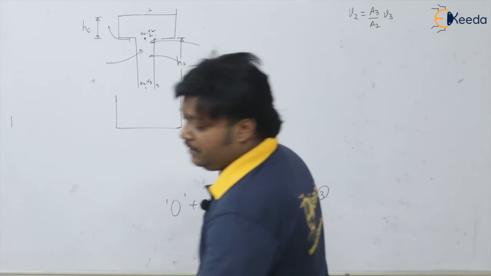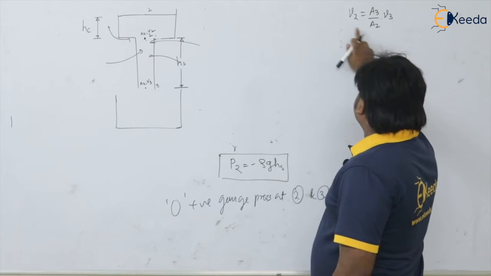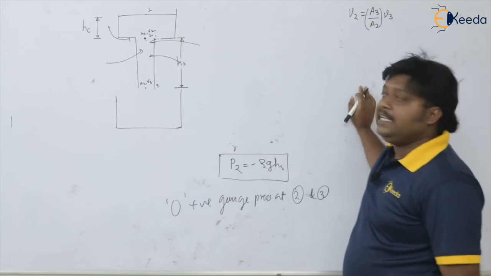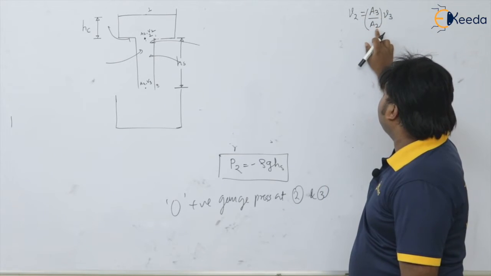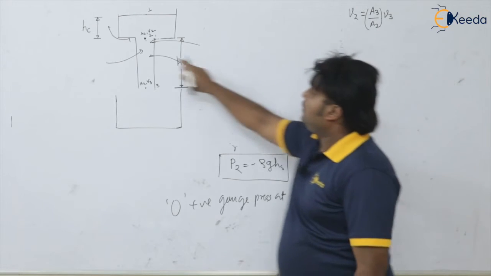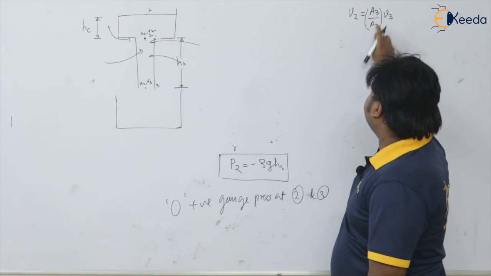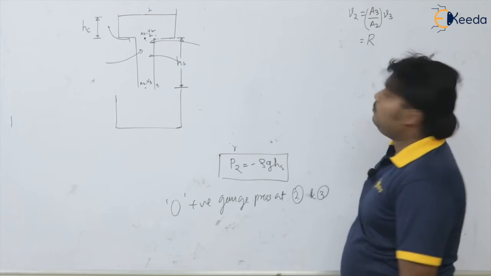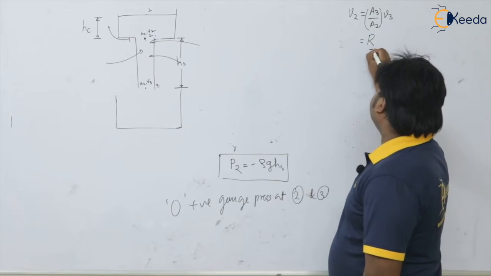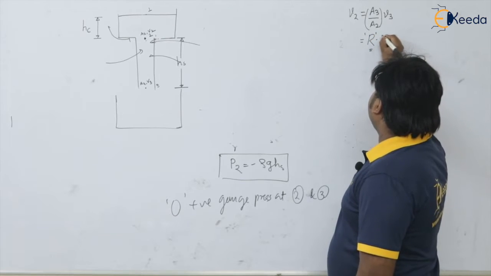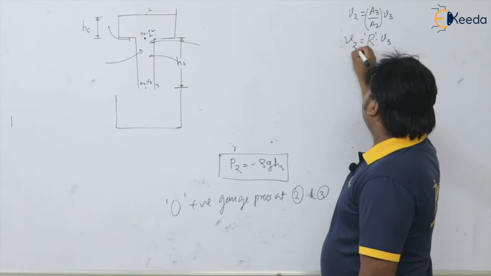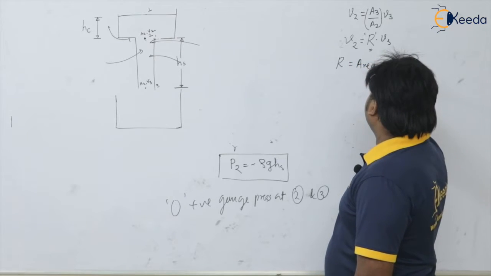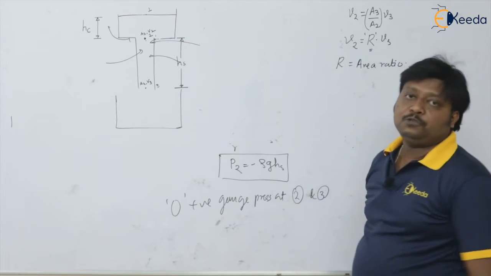Now please remember here this ratio, area at the base of the sprue divided by area at the top of the sprue, that is A3 divided by A2, is known as the area ratio, and it is denoted by capital R, times V3. Where R is our area ratio.